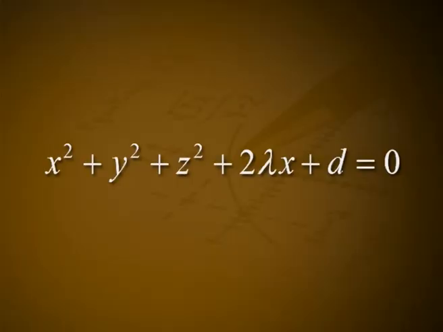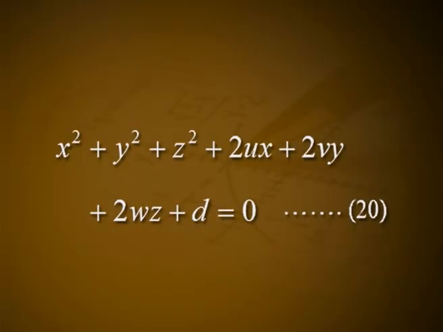Example 10. Prove that every sphere that passes through the limiting points of a coaxial system cuts every sphere of that system orthogonally. Solution. Let the system of coaxial spheres be x² + y² + z² + 2λx + d = 0. Then the limiting points of the system are (−√d, 0, 0) and (√d, 0, 0).